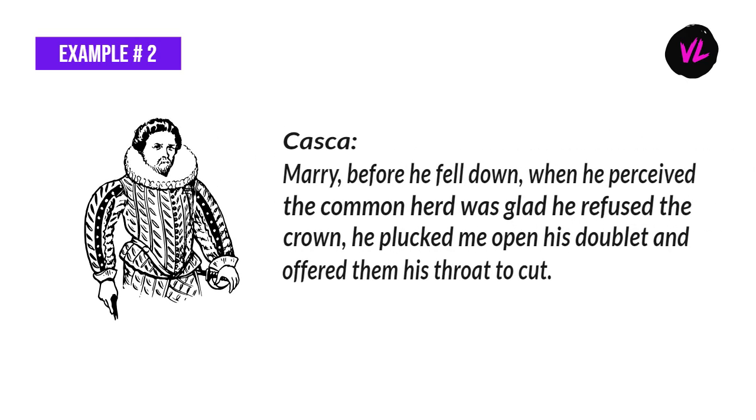Casca: Marry, before he fell down, when he perceived the common herd was glad he refused the crown, he plucked me open his doublet and offered them his throat to cut.